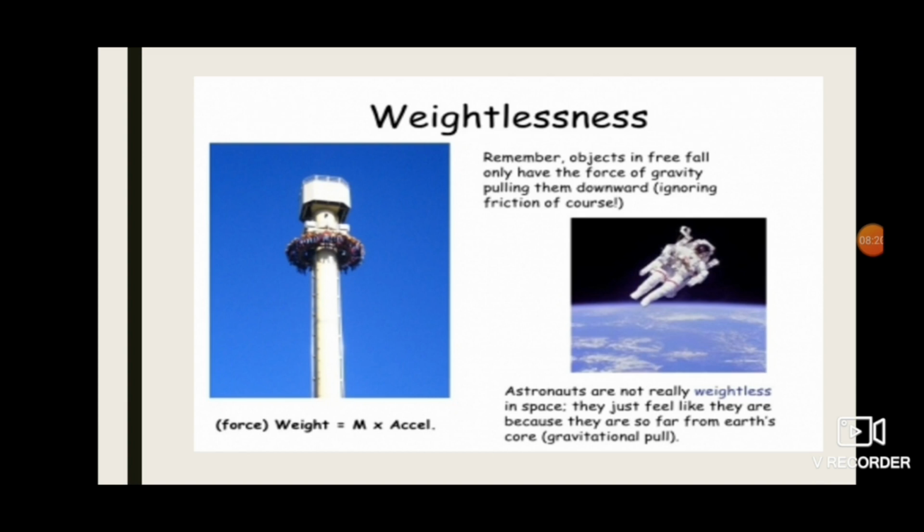Next, weightlessness. Astronauts are not floating but falling freely around the earth due to their huge orbital velocity. So that is why they are under free fall condition. The space station and the astronauts have equal acceleration. They are under free fall condition. So both the astronauts and the space stations are in the state of weightlessness.